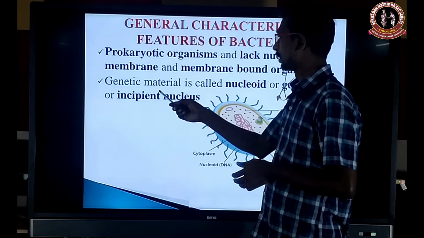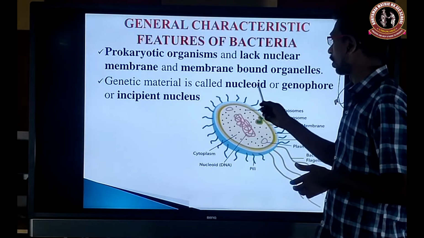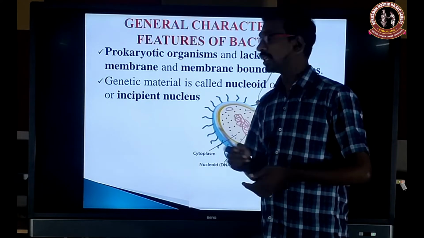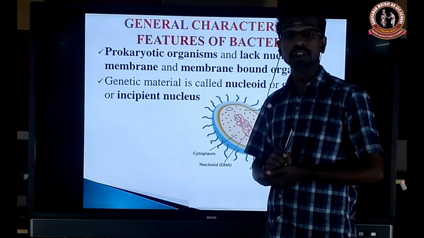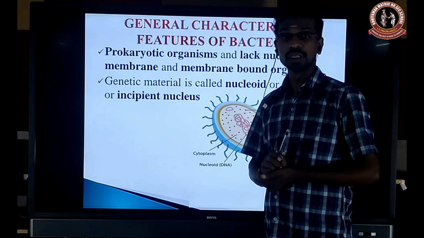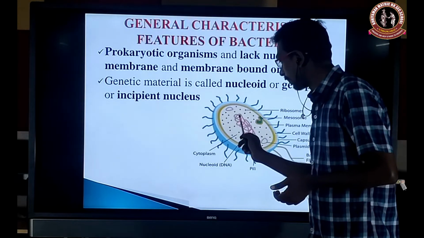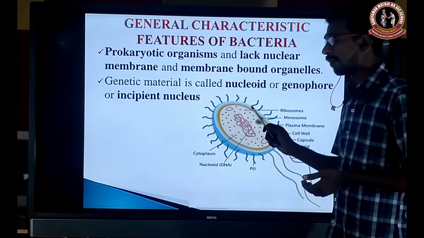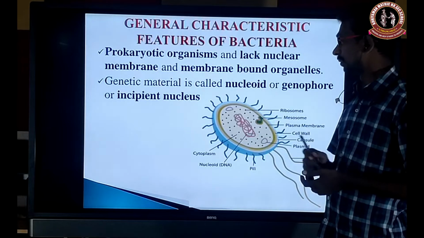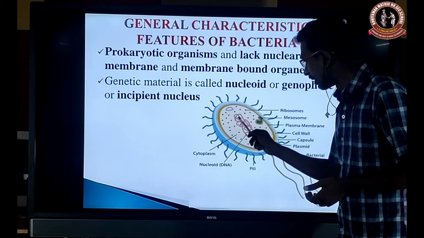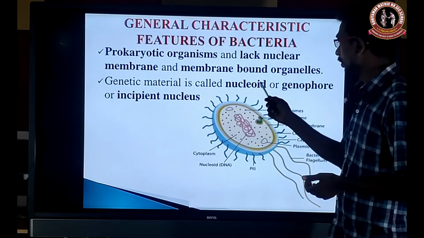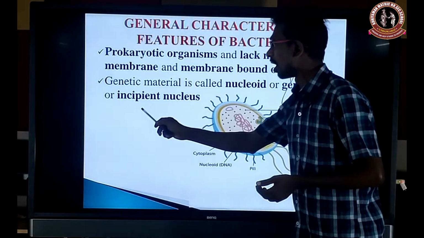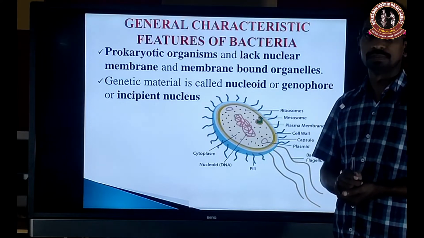Next, the genetic material is called nucleoid or genophore or incipient nucleus. Incipient means primitive, immature. Why? Because it is openly present in the cytoplasm of the cell. It is not enclosed by a membrane. So this genetic material is called nucleoid or genophore or incipient nucleus.